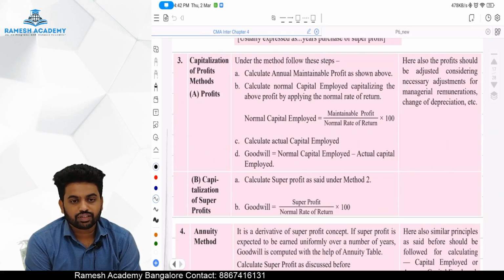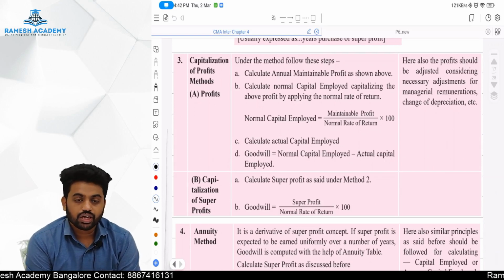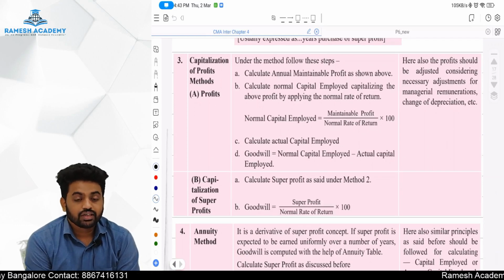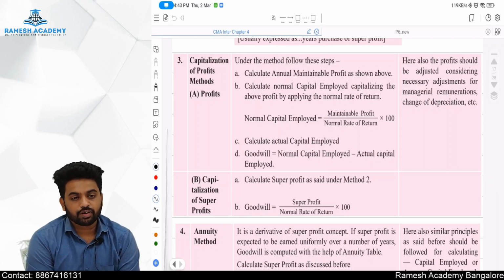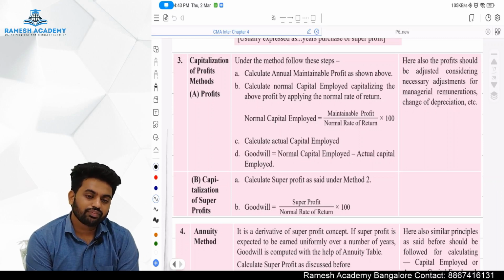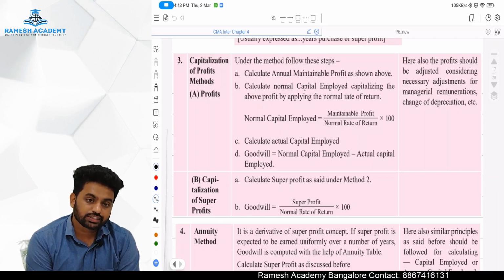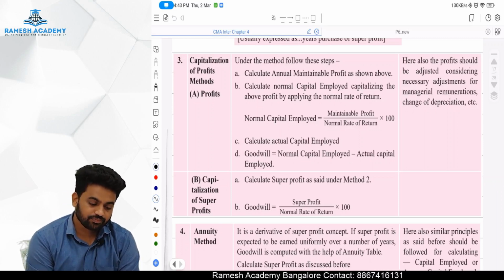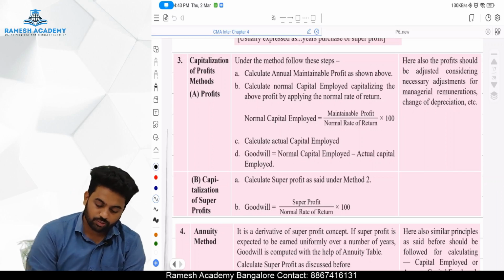Here what we will do is find out how much is the maintainable profit, the average maintainable profit. If we get the average maintainable profit, we will divide it by the normal rate of return. So what will we get? We will get how much capital is required to earn the same profit.